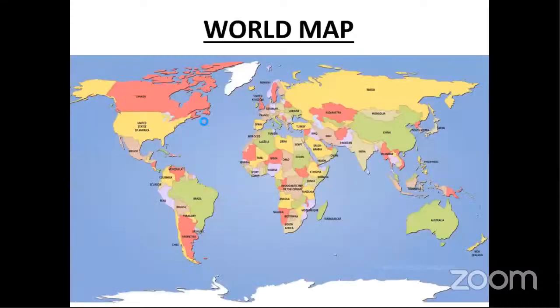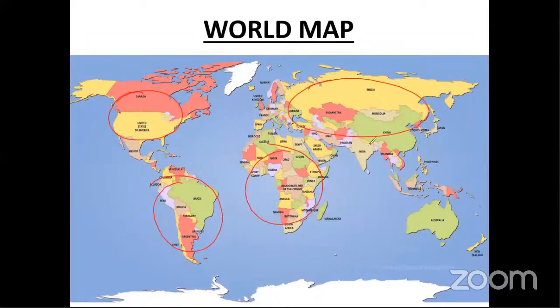Continental drift theory. Now you see the present shape of the continents. This is the present position of the continents. This is North America, this is South America, this is Africa, this together is called Eurasia. This is the Indian subcontinent, then Australia, and then Antarctica. This is the present position of the continents.